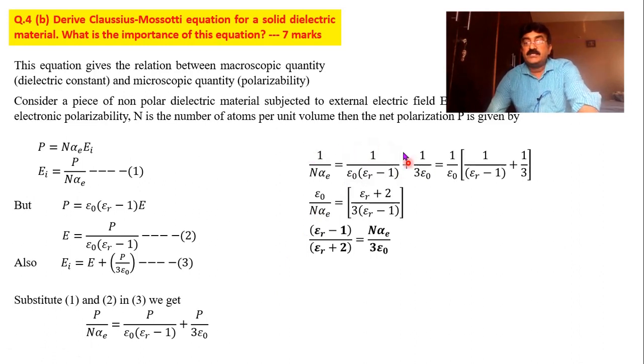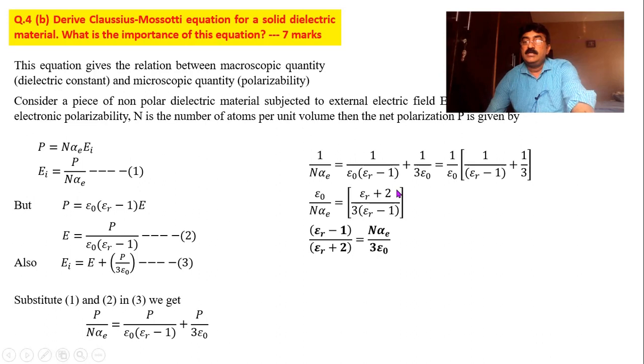Now in the RHS I can take epsilon naught as common factor in the denominator, right? And the remaining two steps are self-explanatory. Just by watching them, you will get an idea. What I have done here, I have taken LCM, and epsilon naught I sent to LHS, so it is in the numerator. The numerator of the RHS will be epsilon r plus 2.